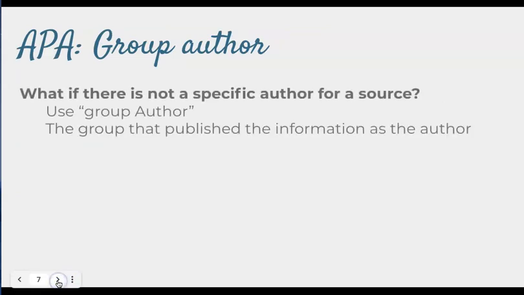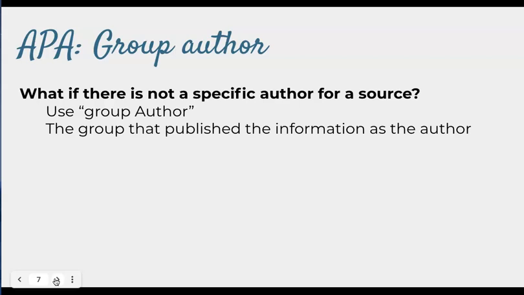In APA, you might be wondering what to do if there's not a specific author for a source. Many times there's not going to be a specific author for a source. This is the case when a source is written by a group of people who work for an organization. So for instance, the content might have been written by a group of people who work for a nonprofit or a research organization like Pew, or for a university, or for a government organization like CDC. There might not be one person who was responsible for that content.